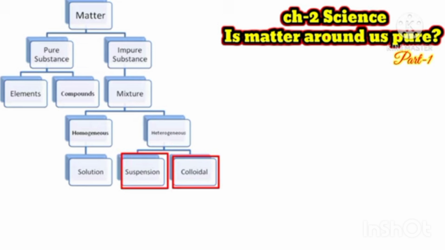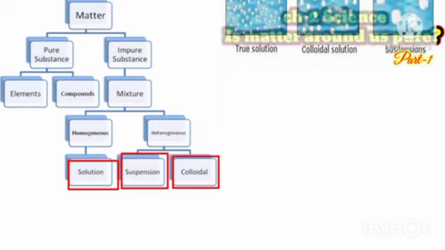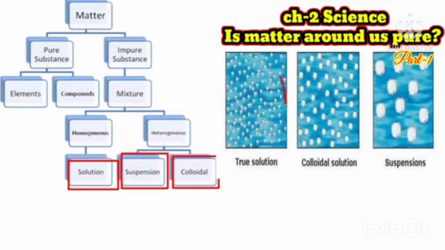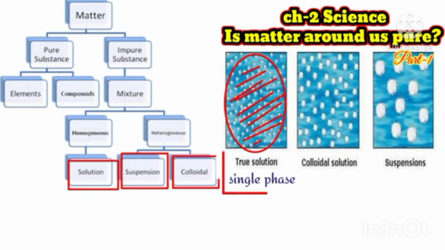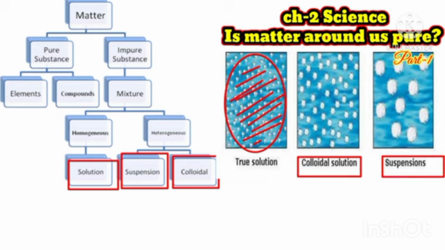Now see, suspension and colloidal are other examples of mixture, and these both are heterogeneous solutions. In a solution, or we can say true solution, the size of particles is very small, like sugar and water, and it forms a single phase. Single phase means distinct boundaries are not observed. Like in the mixture of oil and water we can see the separation boundaries, but in solution distinct boundaries are not visible. It is known as single phase.